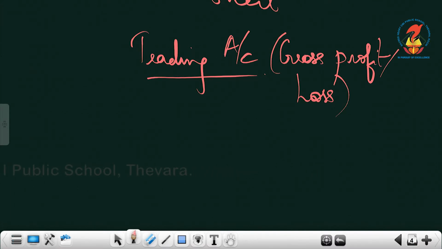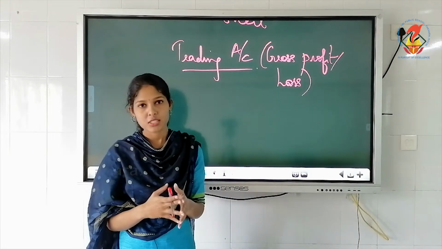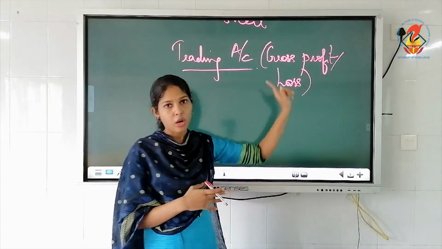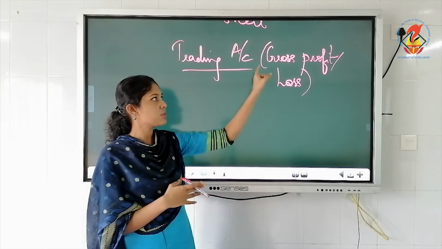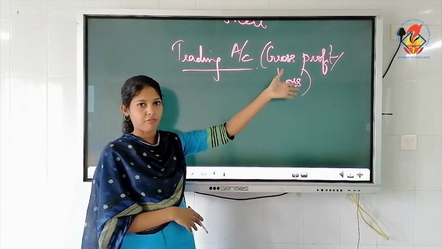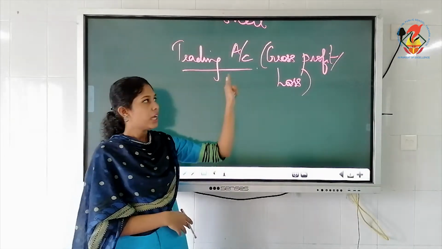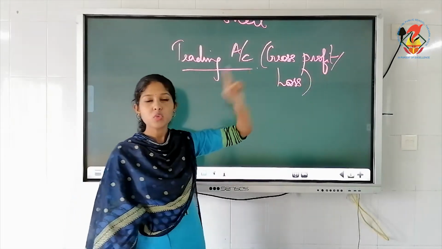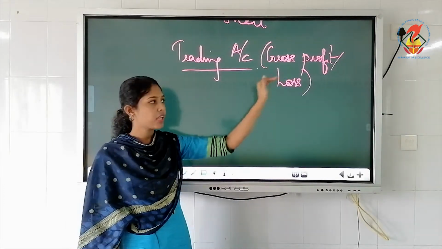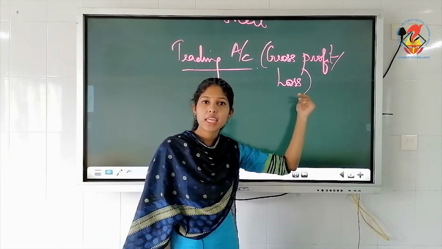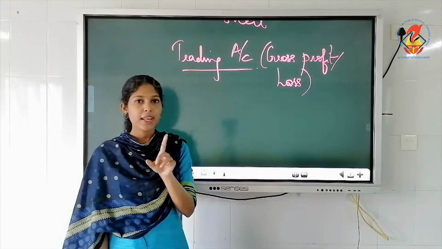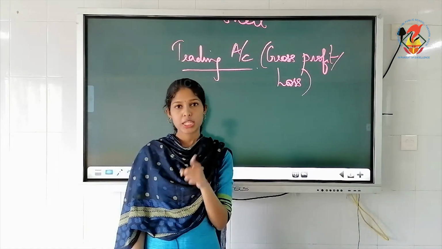That is the ultimate objective of every business organization.